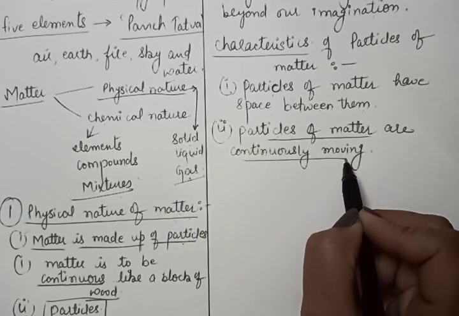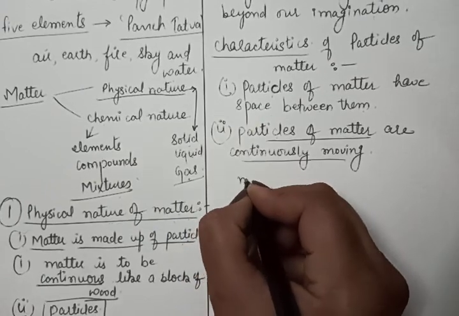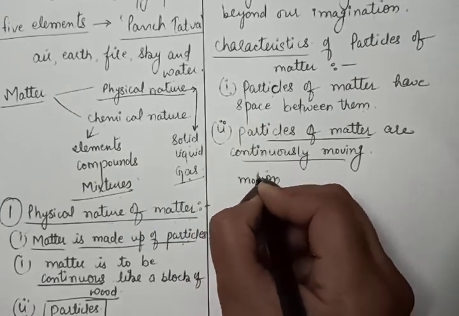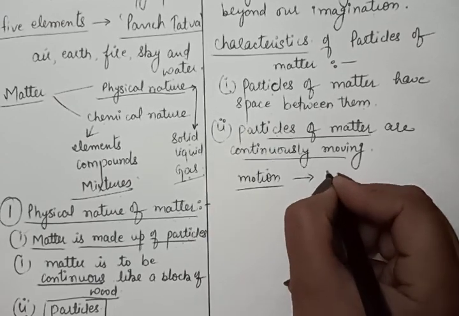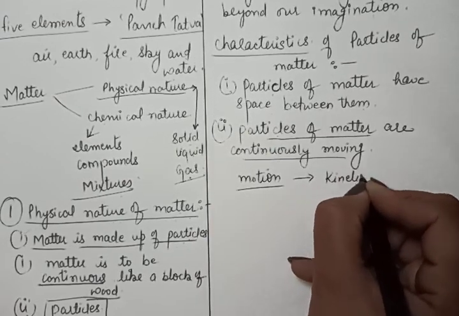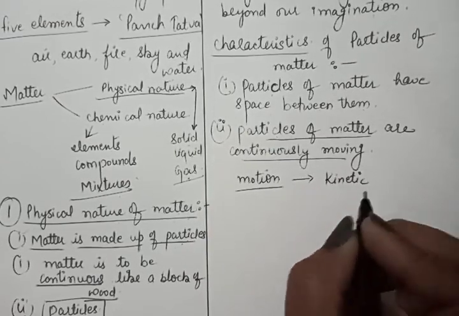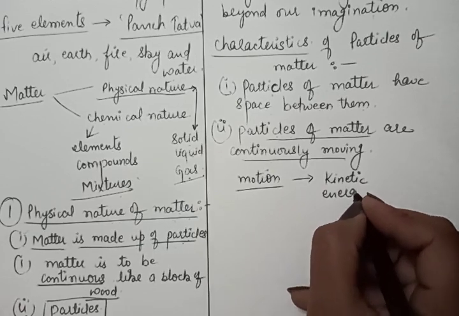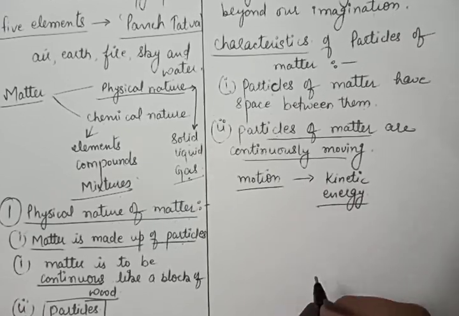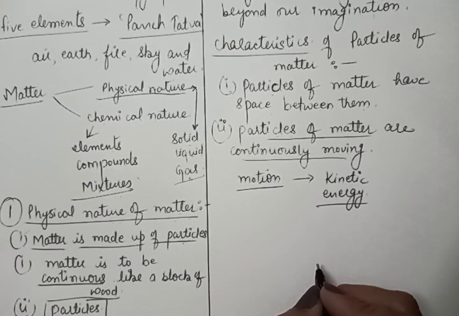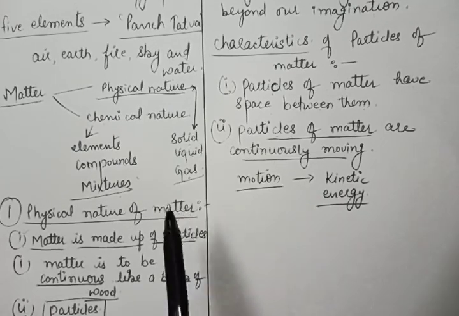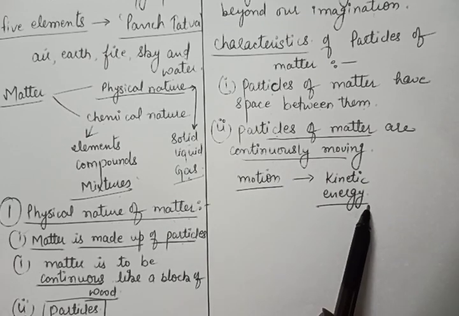As we know, due to the motion, the particles possess kinetic energy. What is kinetic energy? That is the energy possessed due to the body's motion or movement. That is called kinetic energy. That means while moving, the particles possess kinetic energy.